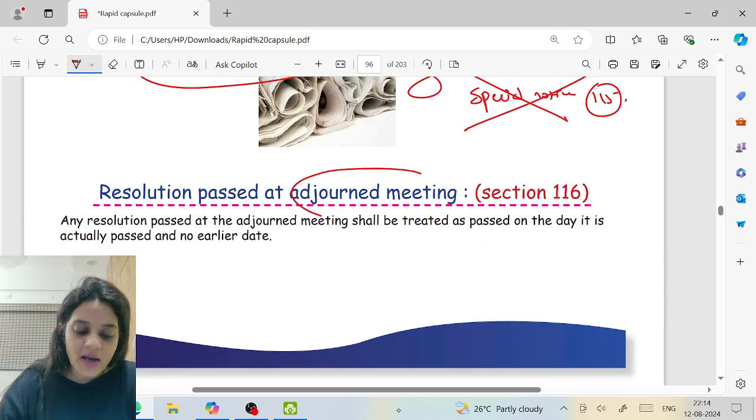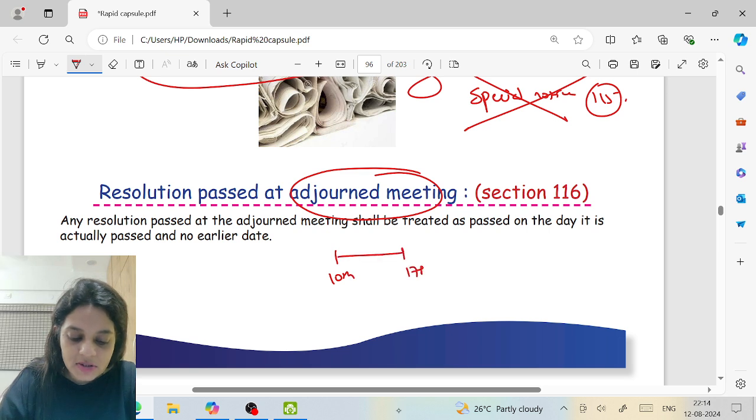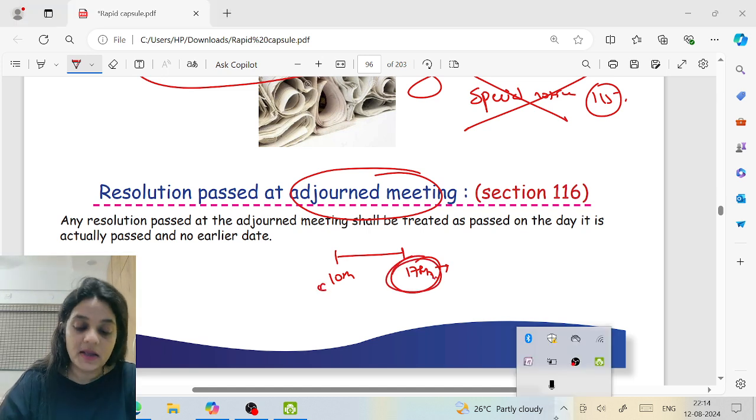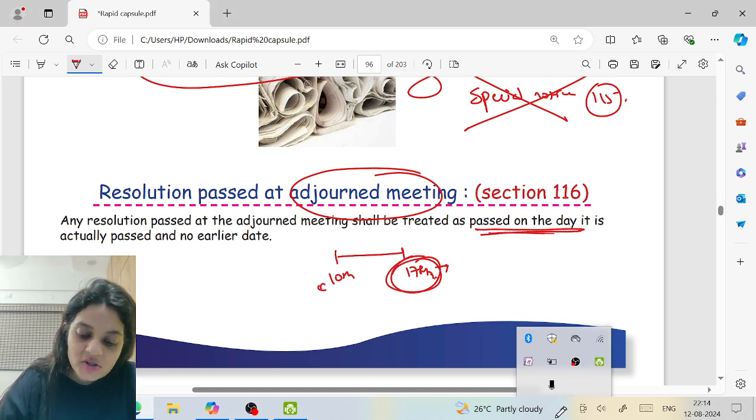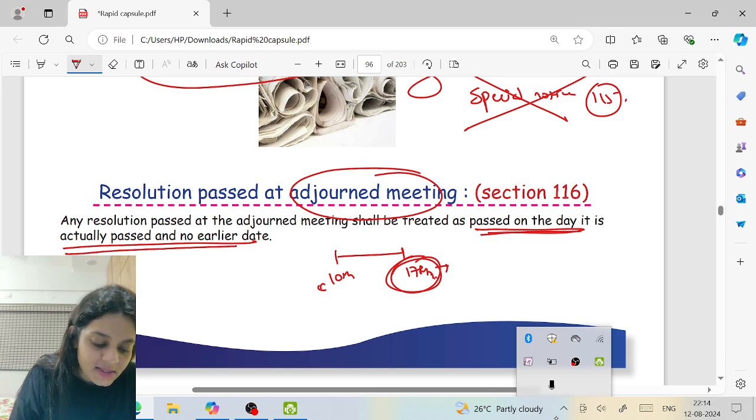Now, resolution passed at the adjourned meeting. Meeting was called on the 10th. It was adjourned to 17th. On 17th, resolution was passed. What is the date of the resolution? 17th or 10th? 17th. It is treated as passed on the day it is actually passed and no earlier date.